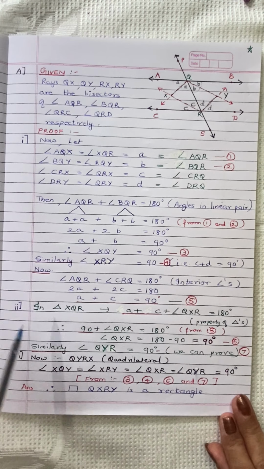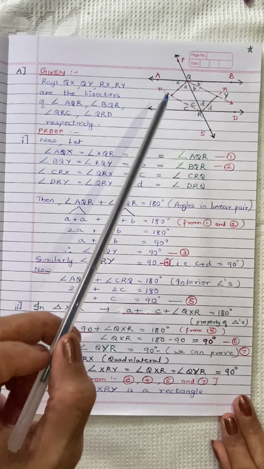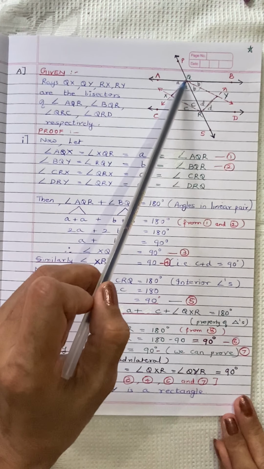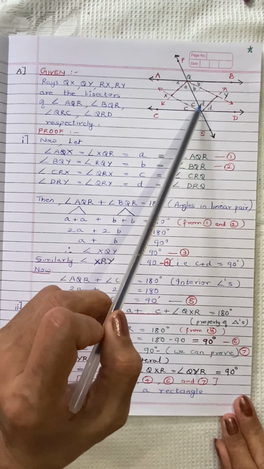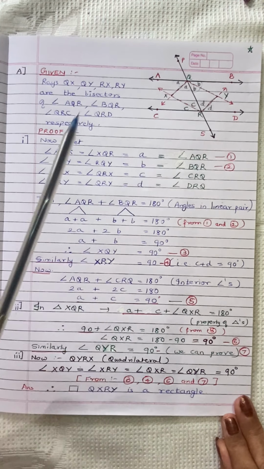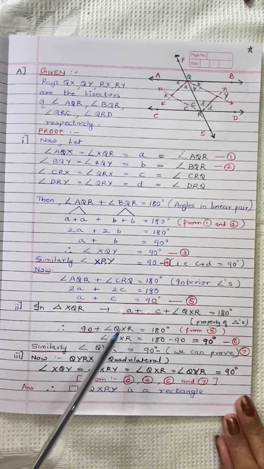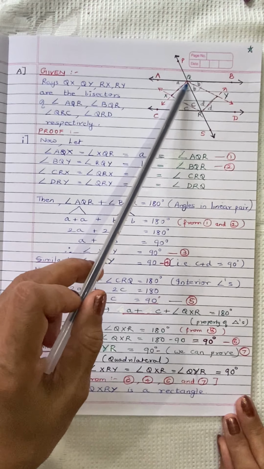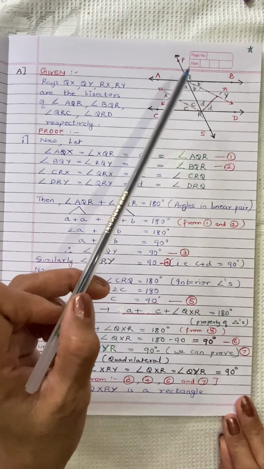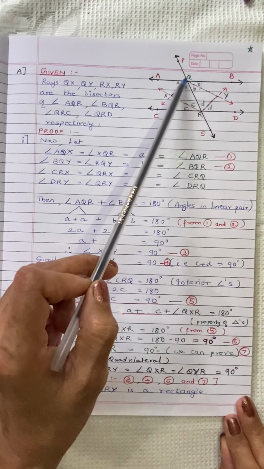Now let's see the second part of it. In triangle XQR, let us consider this triangle. To the left side of the transversal, we know the measure of angle A, and we know the measure of angle C. Now we know the property of a triangle: the sum of measures of three angles of a triangle is always 180 degrees.